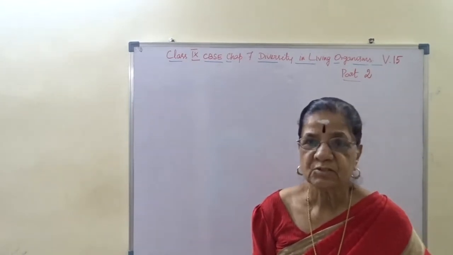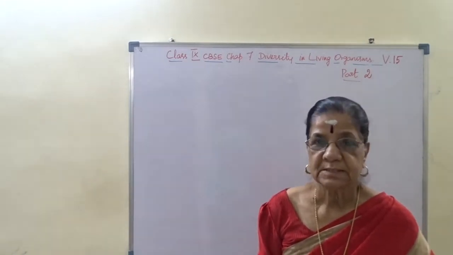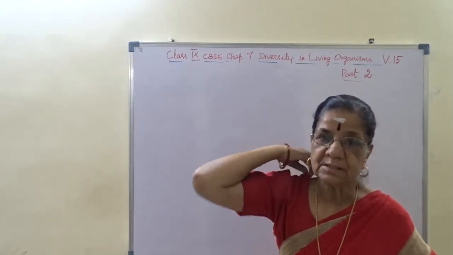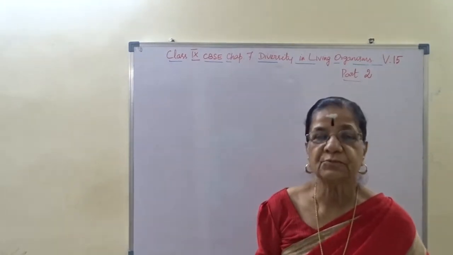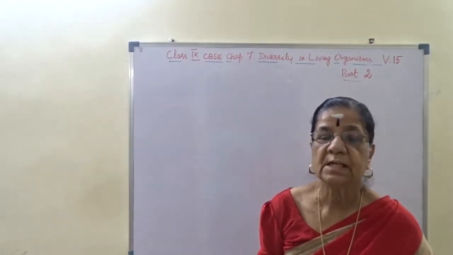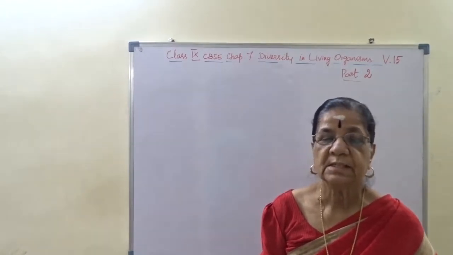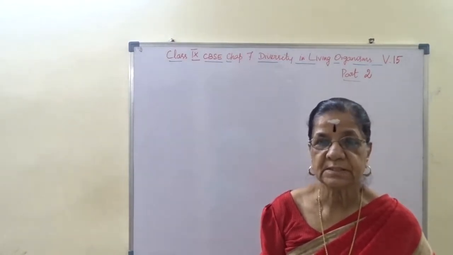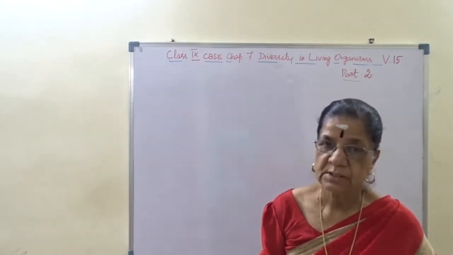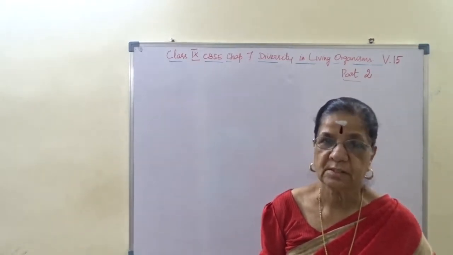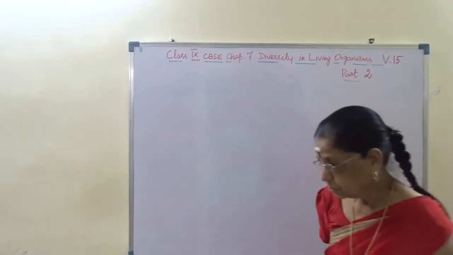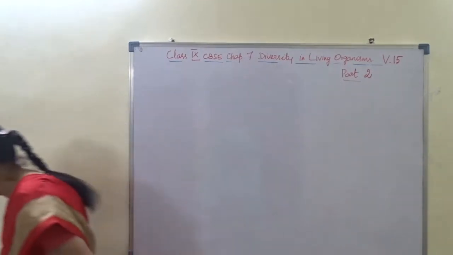Then there is a small correction: video numbers 14 and 15 would not have been a revision of your exam that you have written. We are just continuing the lesson, chapter 7, diversity of living organisms, as video 14, 15, and so on.